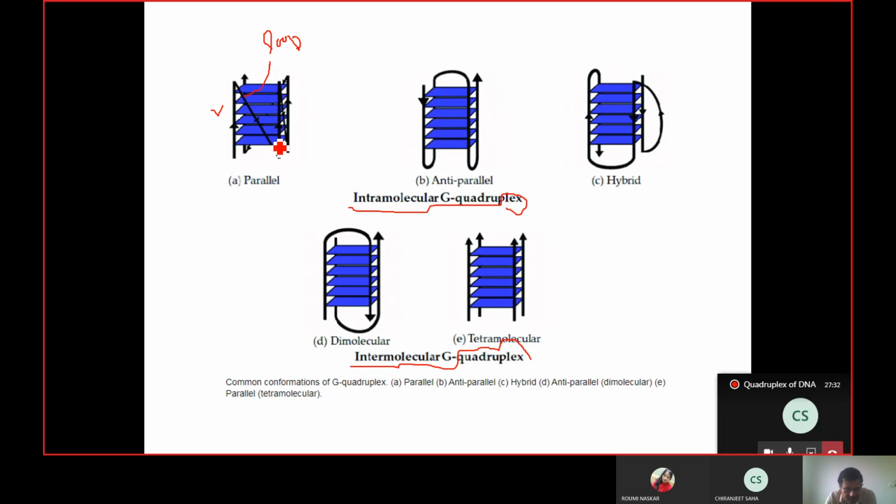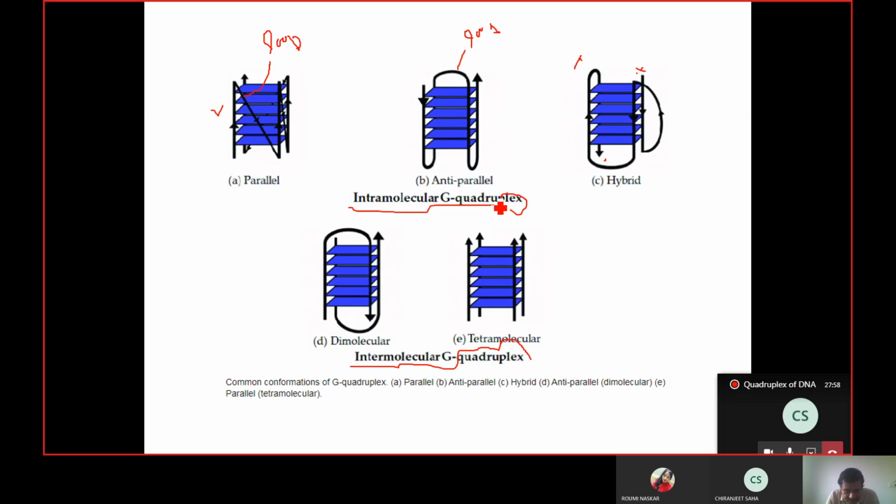These strands can be parallel, they can be antiparallel, again with the loop, or they can be hybrid. Hybrid means 2 strands antiparallel and 2 strands parallel. Now these 2 strands are parallel, and these two are antiparallel. So all these possibilities are possible.